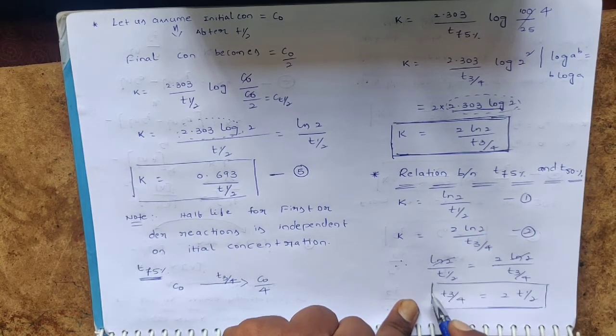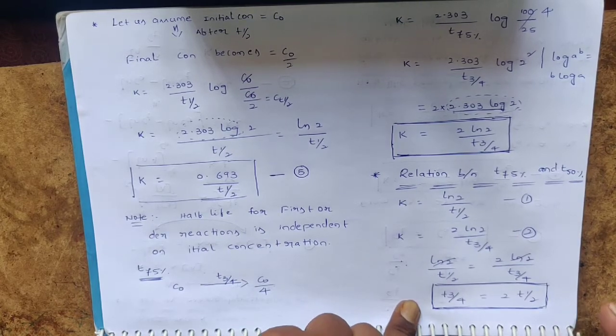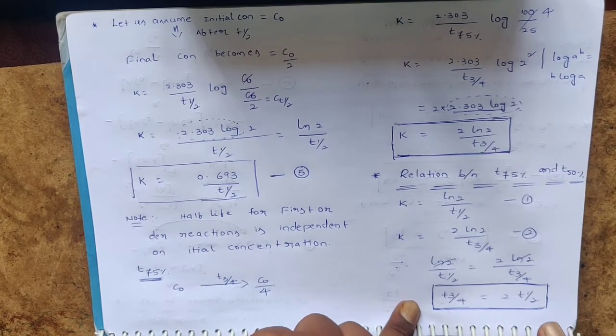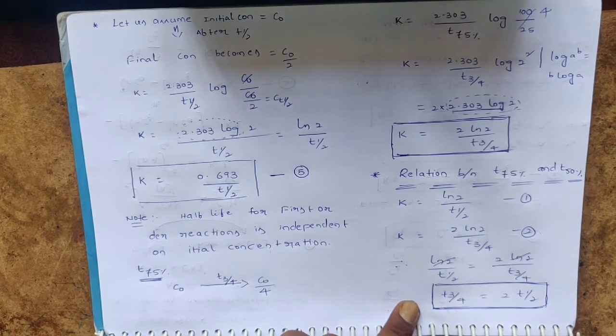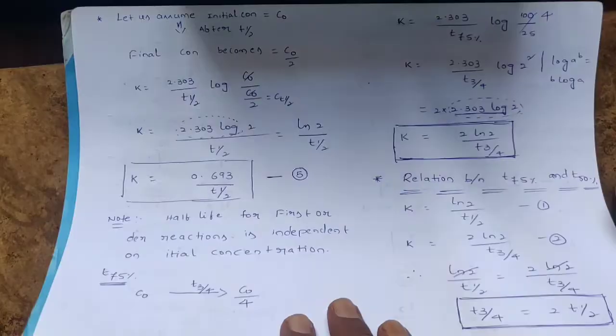T 3 by 4 is nothing but 2 times the T half. Is it clear? Now come to the next one. Consider this one.